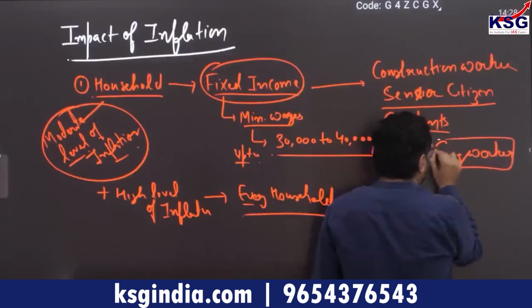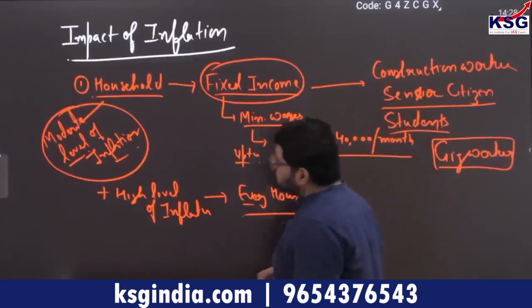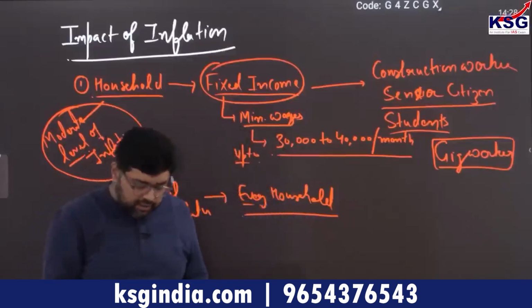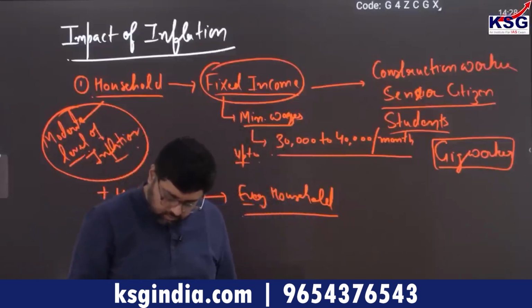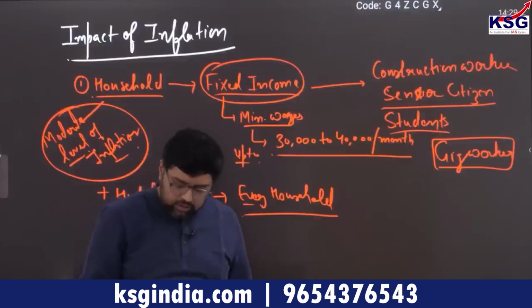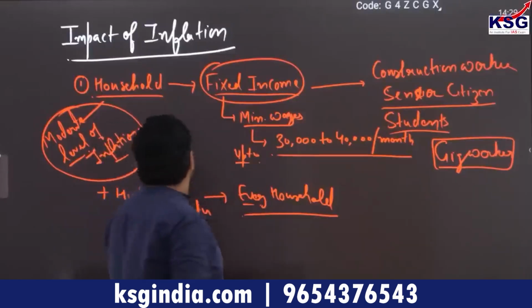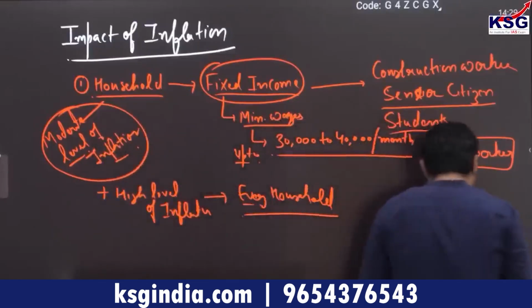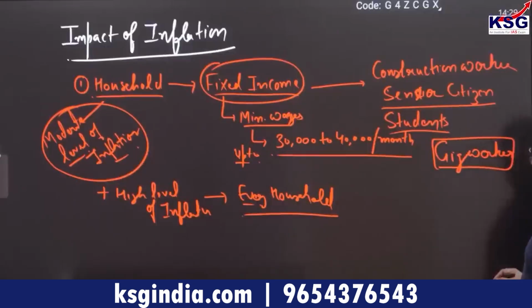So these are the ones who get impacted. Is it clear to everyone? Okay, moving further.